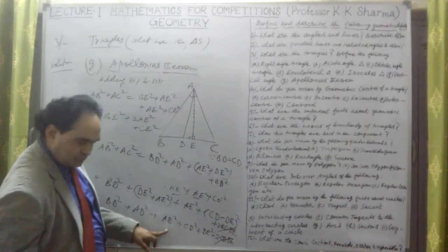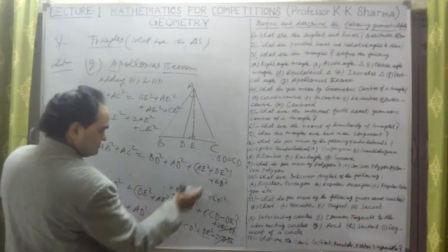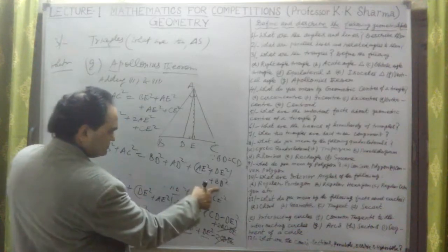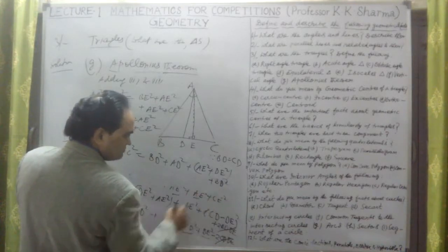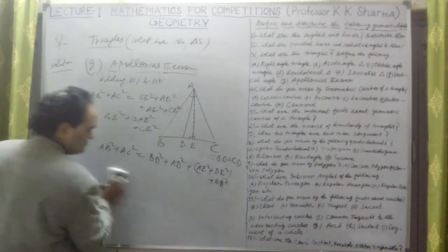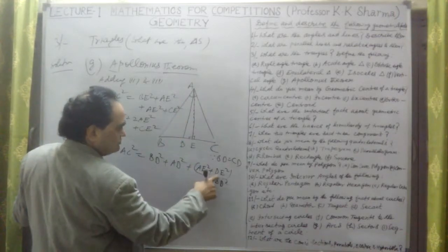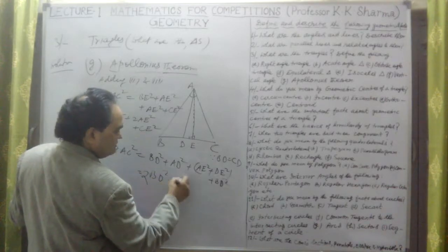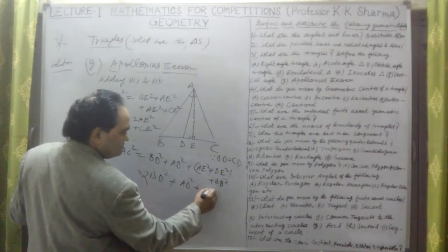Okay, so in place of these two steps, these are written together: CD square plus BD square, AD square plus CD square. In place of CD, I've written down here BD square, by CD equal to BD. Now let me add them. Now AE square plus DE square is AD square. In place of this also, and this is twice BD square. We have got AD square is already there. This is also, the bracket value is AD square.